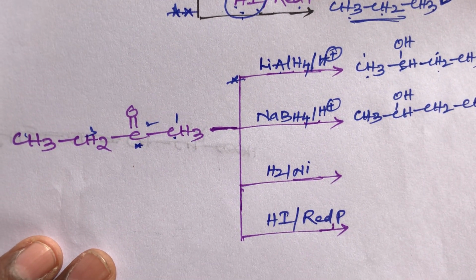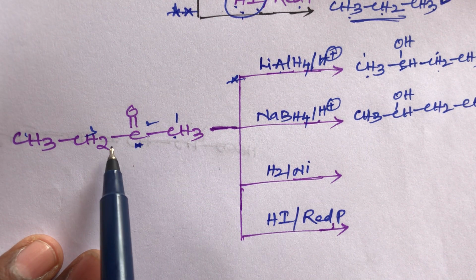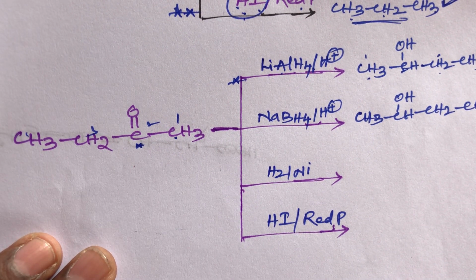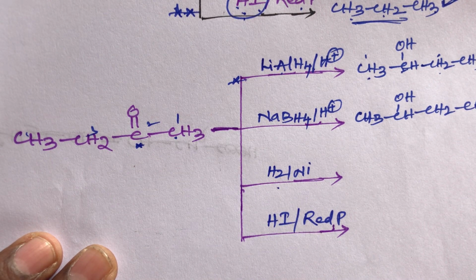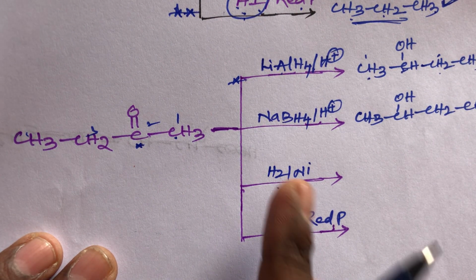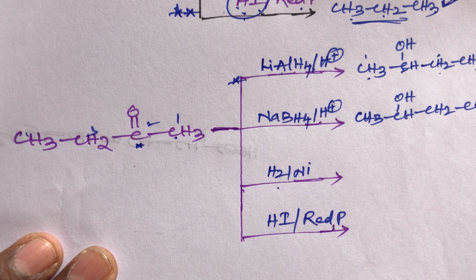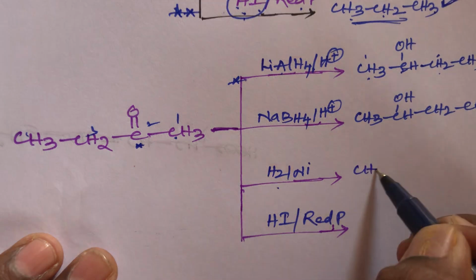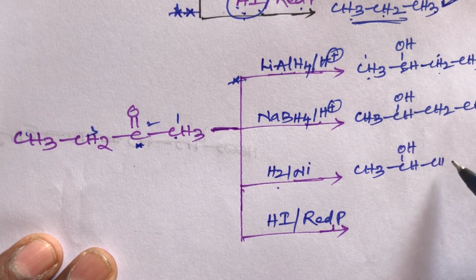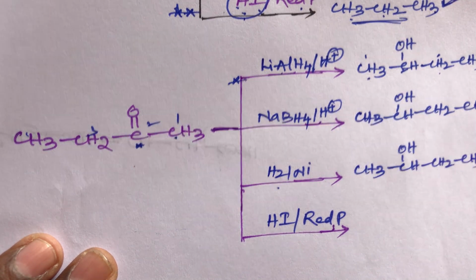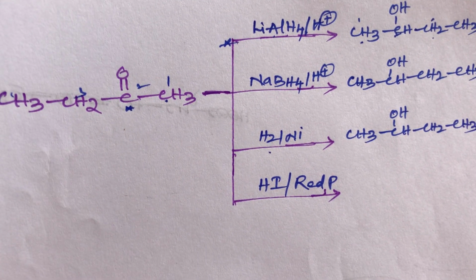And next one, student, that is the same: when 2-butanone reacts with hydrogen in the presence of nickel, that is catalytic hydrogenation. This reaction is catalytic hydrogenation. It can reduce the keto group also. It can reduce aldehydes, ketones, acids, everything. It is also a reducing agent. So the same type of product will be produced, student, it is also giving secondary alcohols.